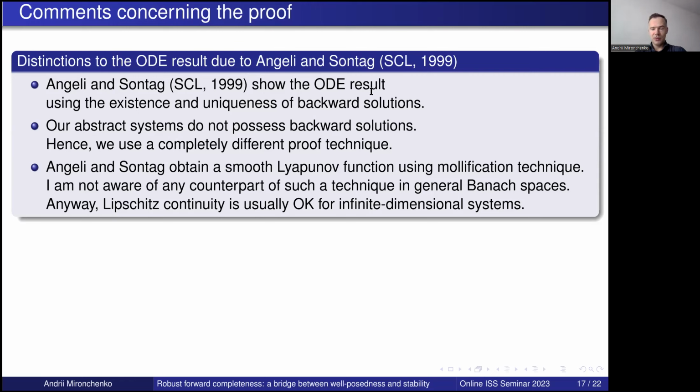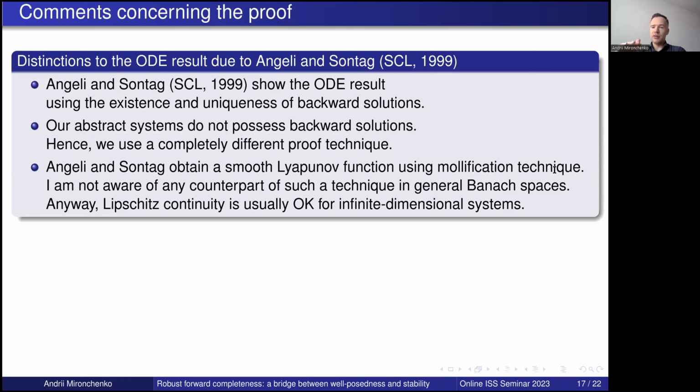Here, for our abstract systems, and also for many particular types of systems, we do not have backward existence. We may have existence in forward time, but nothing in backward time. Therefore, here we use a completely different proof technique. Although the result looks very similar, the technique behind it is really different. Also, as I have told, Andrii and Zonta obtain a smooth Lyapunov function using a modification technique.